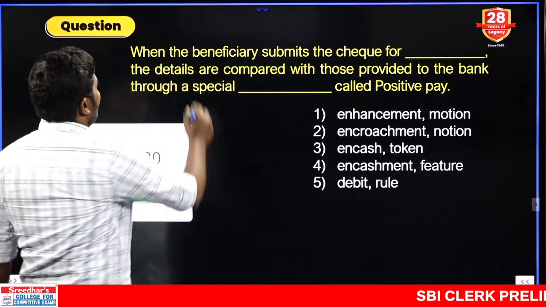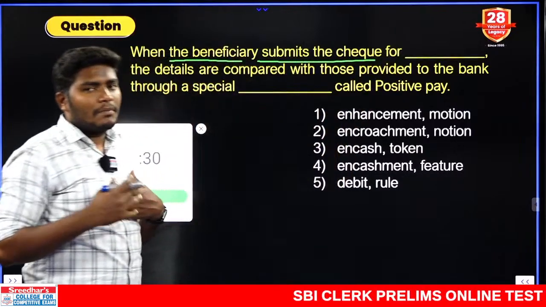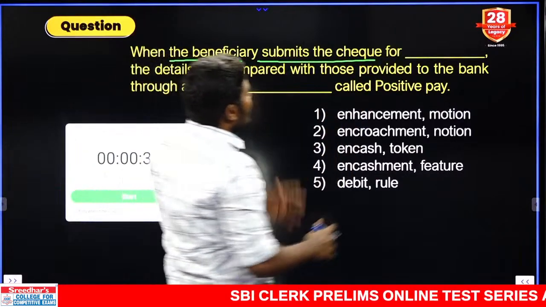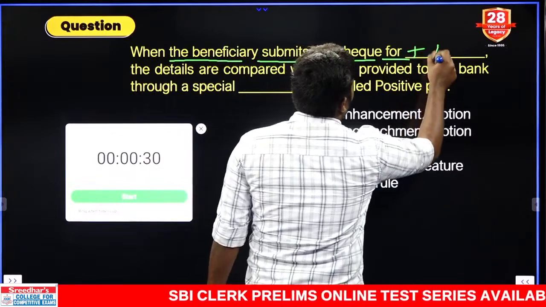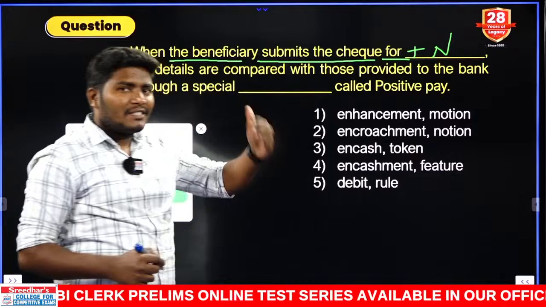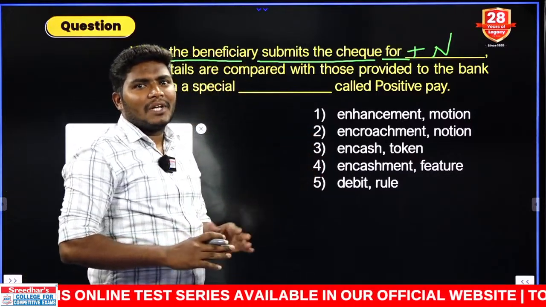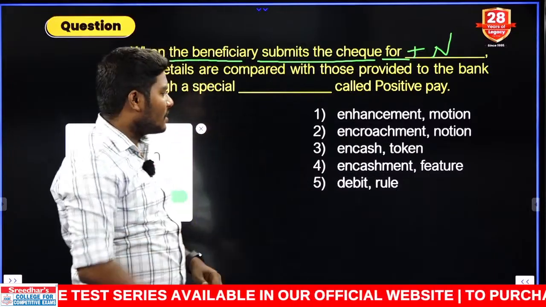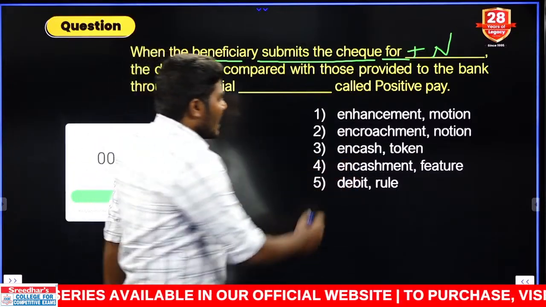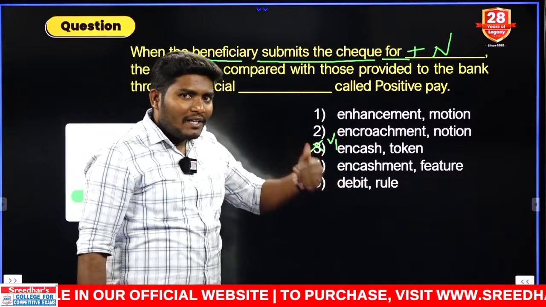Right, look at this. When the beneficiary submits the check, beneficiary is nothing but the account holder. When he submits the check for dash, for must be followed by a noun, the preposition rule which we know. For enhancement, enhancement is improvement. What is the next one? Encroachment. Encroachment is nothing but unauthorized entry, just like the word breach. What is the next one here? Encash. Encash is only V1, not possible. What is the next one? Encashment, that is a noun form.